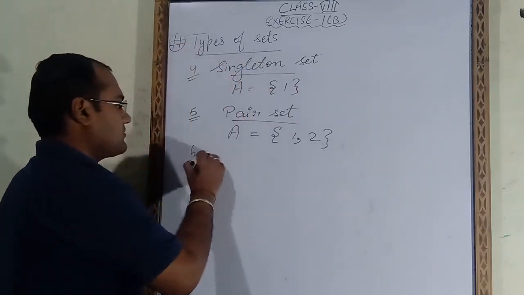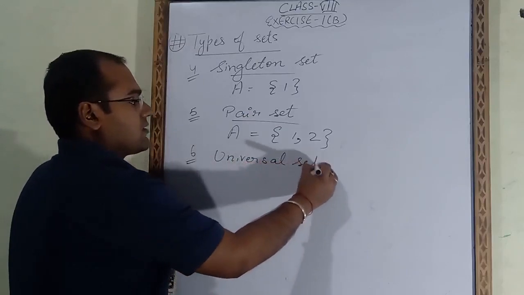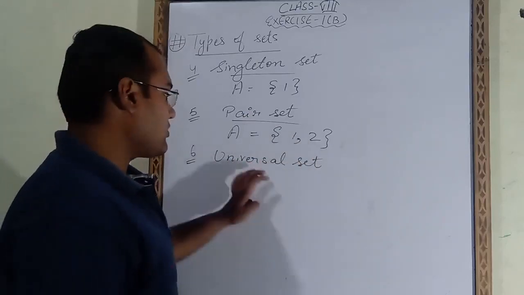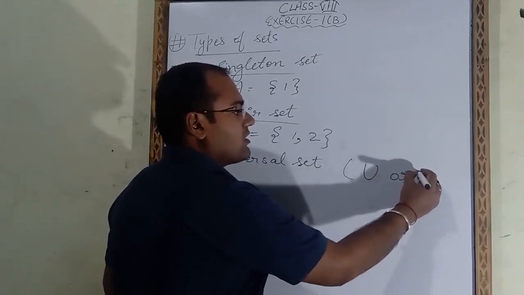Next, the sixth one is the universal set. To denote the universal set, we use either capital U or this symbol.